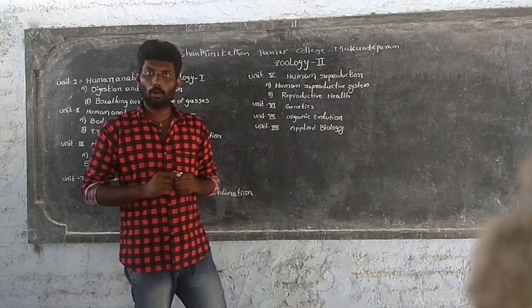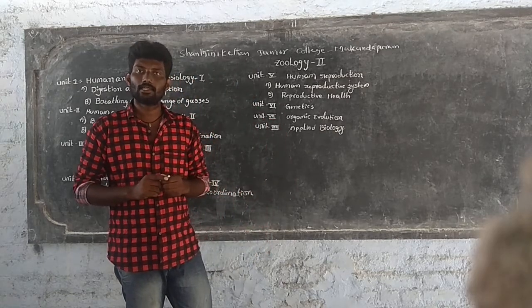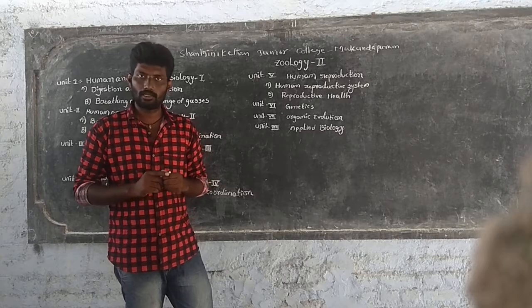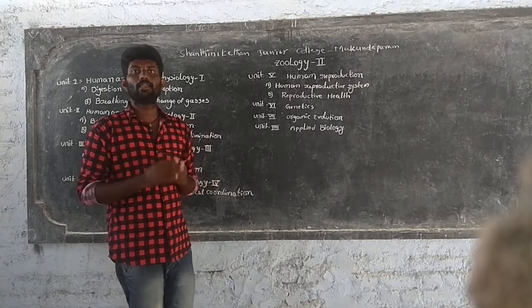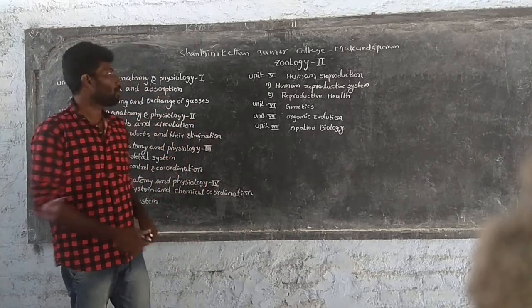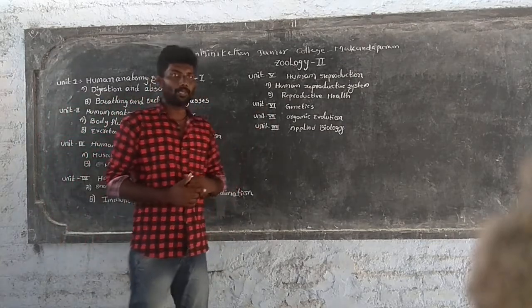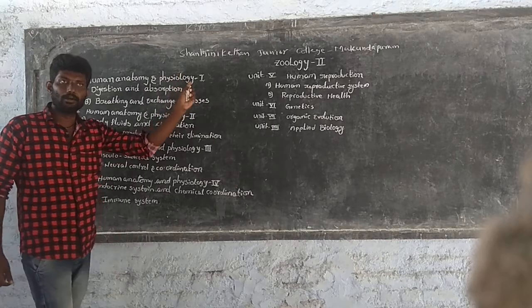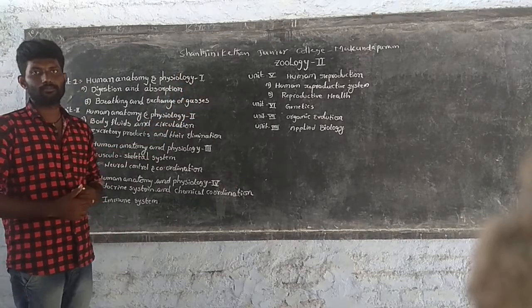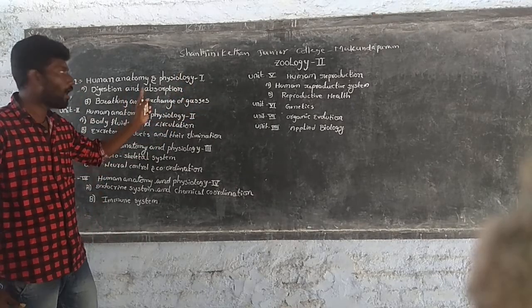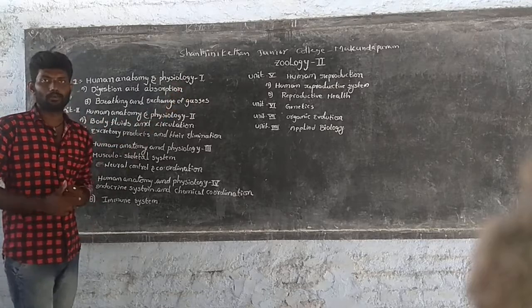Firstly, let's learn about the zoology lessons in second year. There are mainly 8 chapters present. The first chapter name is Human Anatomy and Physiology 1.